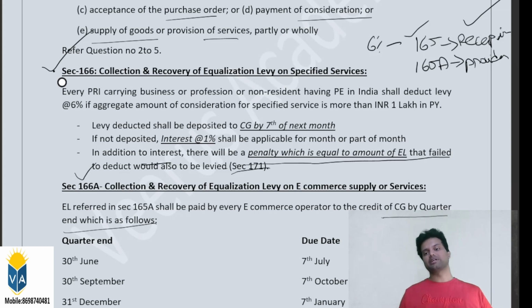So if an e-commerce operator is providing goods and services to customers in India, customers need not deduct any tax. But the e-commerce operator who is doing business in India has to remit the tax to the central government. That's what I want to clarify here. These two are placed differently with respect to the compliance processes. Okay.